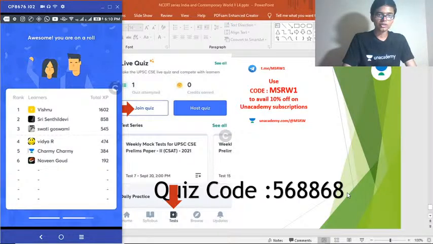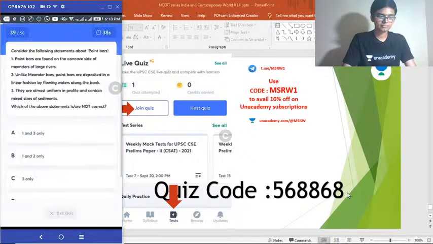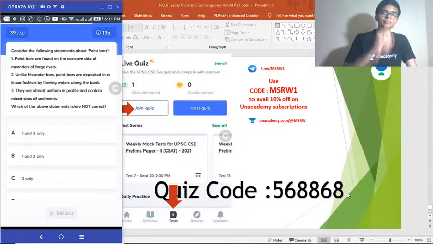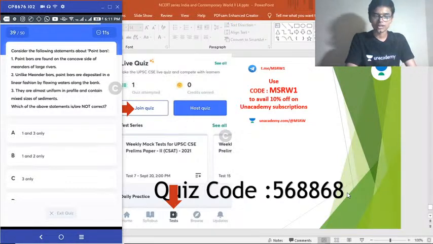Swati moving into top 3 now. Vishnu leading. 39th question. Consider the following statements about point bars. 1. Point bars are found on the concave side of meanders of large rivers. 2. Unlike meander bars, point bars are deposited in a linear fashion by flowing waters along the bank. 3. They are almost uniform in profile and contain mixed sizes of sediments. Select the incorrect answer. Which of the statements is not correct?